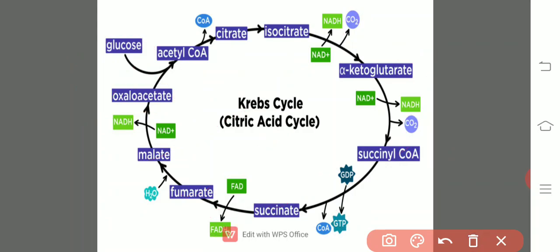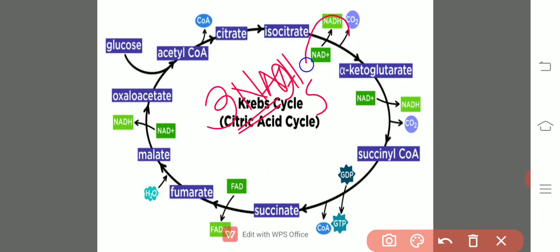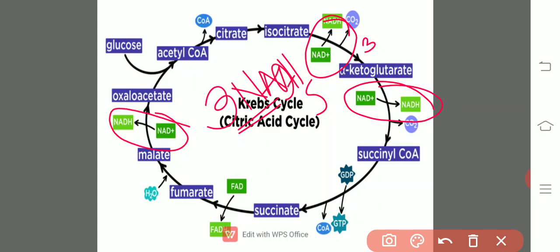Finally, what happens at the end of the Krebs cycle, we get 3 NADHs, at the third step, fourth step and the eighth step. At the fifth step, what happens?